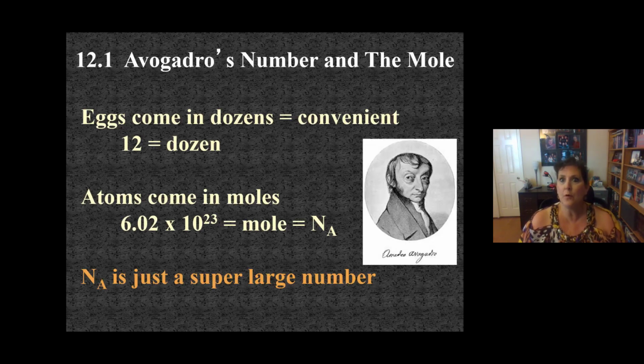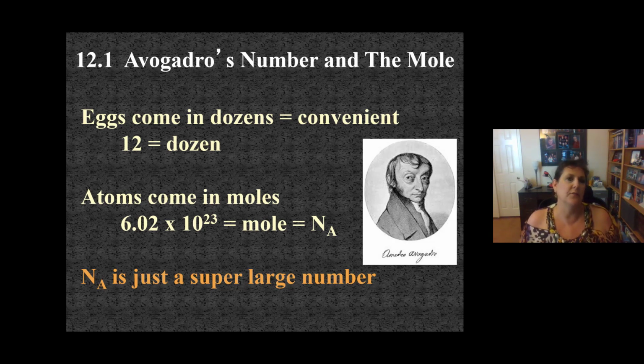I'm going to explain the mole by giving you an analogy. Let's talk about eggs. When you go buy an egg, do you buy one at a time, all wrapped up in styrofoam or something? No. They come in 12s, right? That's called a dozen. So eggs come in dozens because it's convenient to buy 12 at a time.